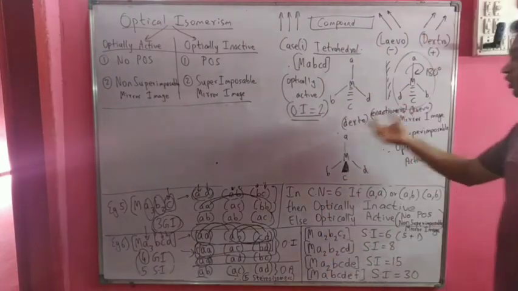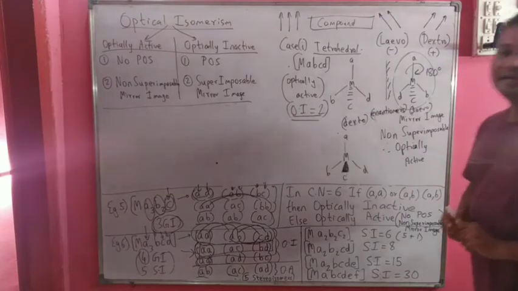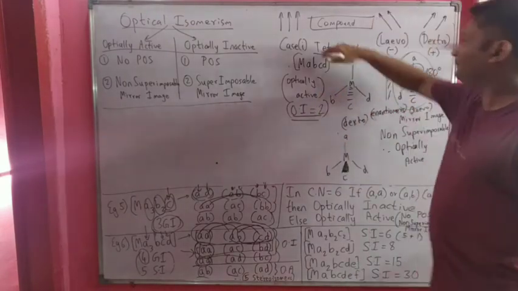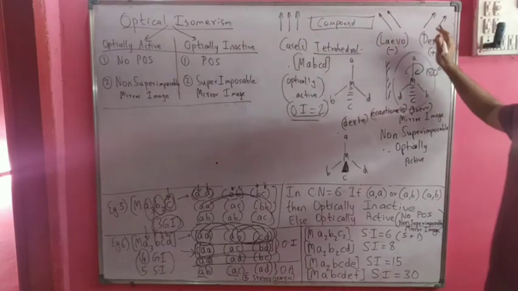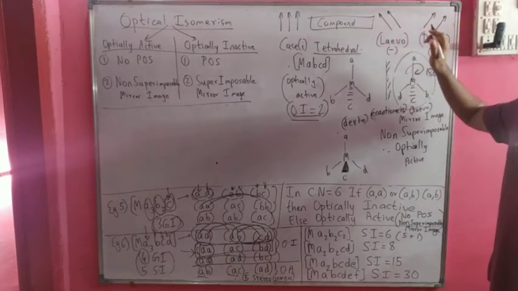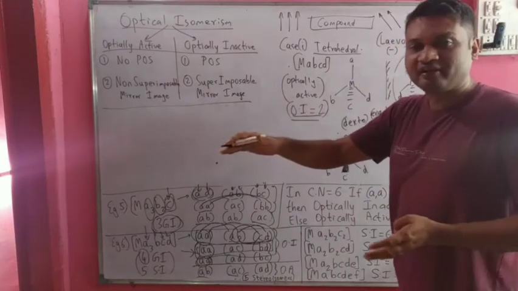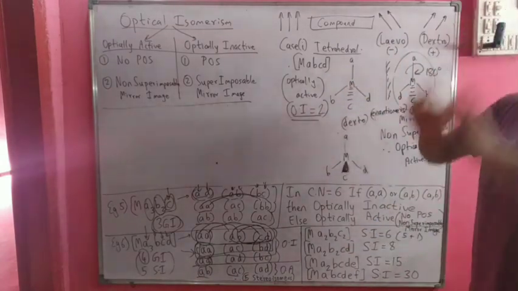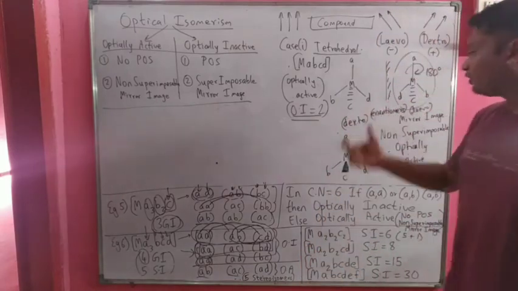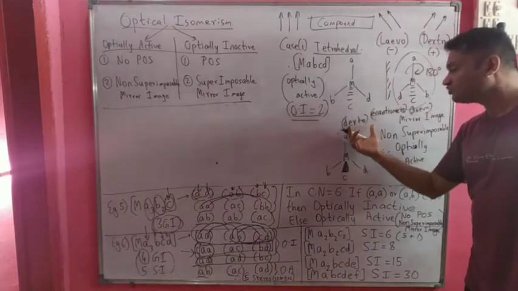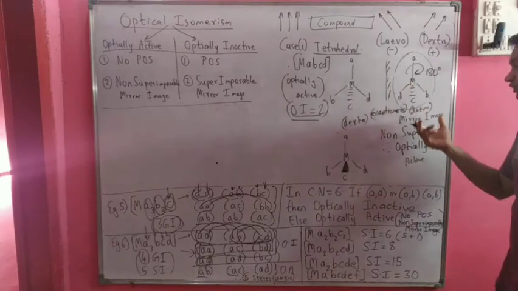One is dextro, the other one we will call levo. One will rotate the plane of polarized light towards left, another will rotate the plane of polarized light towards right. Which one rotates towards left and which one rotates towards right can only be determined experimentally. We cannot look at the structure and say this will rotate towards right, this will rotate towards left.